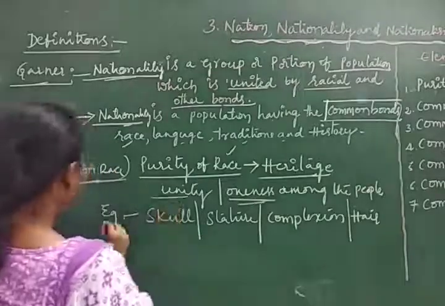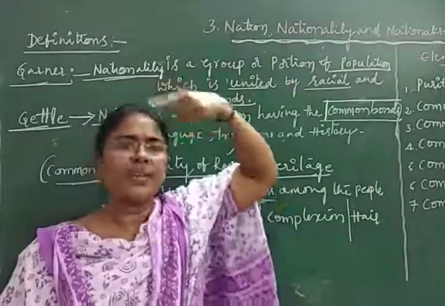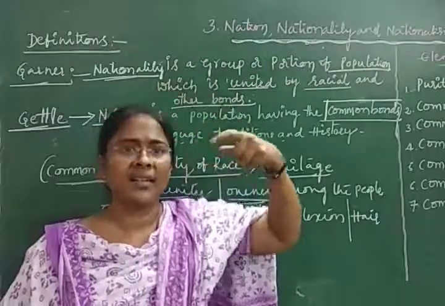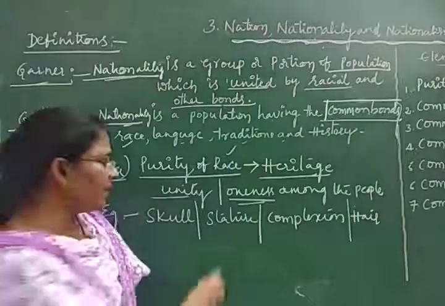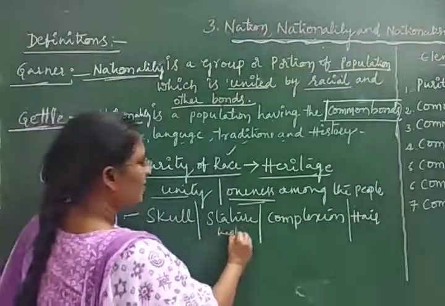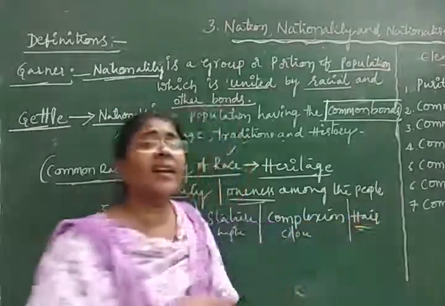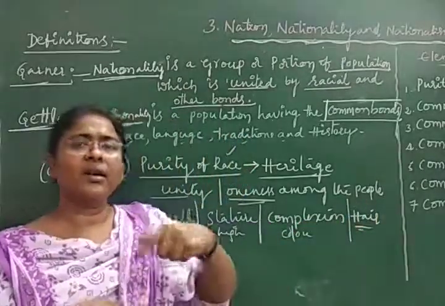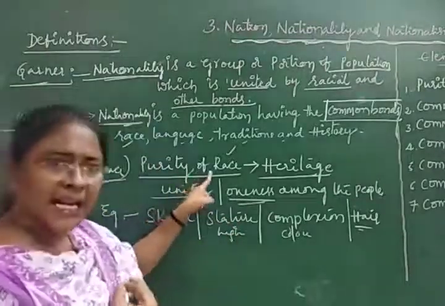Examples: skull means baldness, without hair, the skeleton of the head. Stature means height. Complexion means color. Hair. We can recognize a particular group of people through the race.